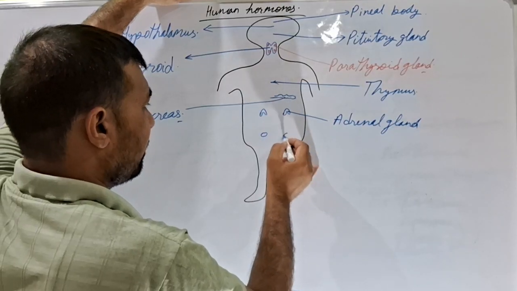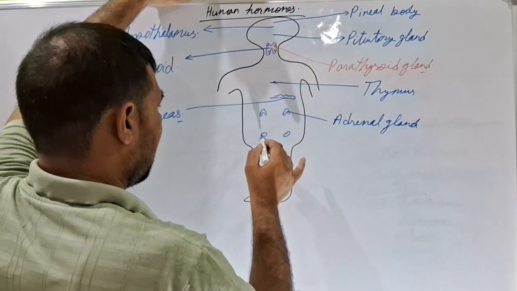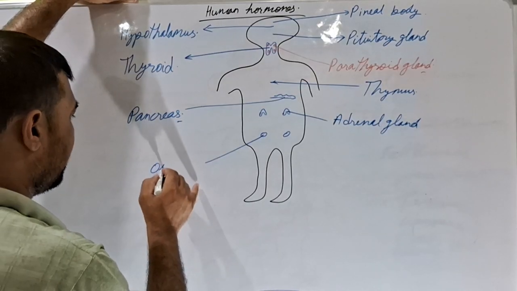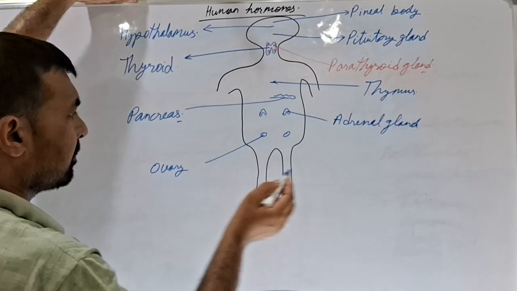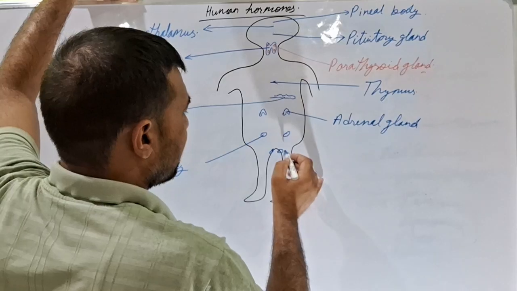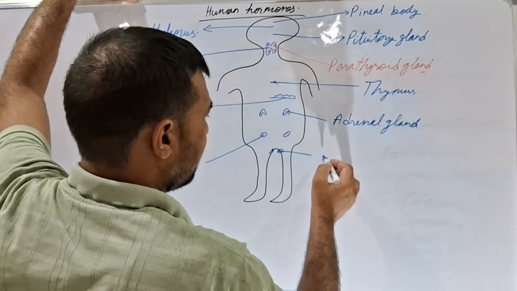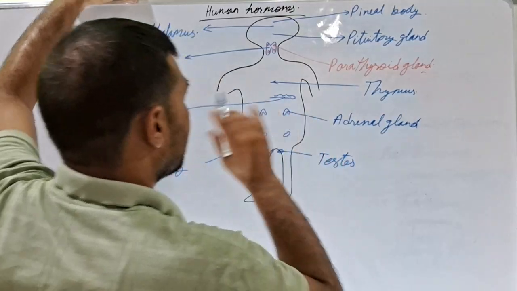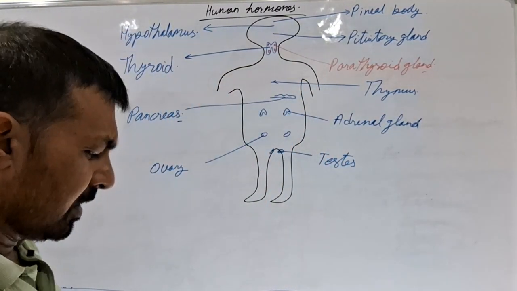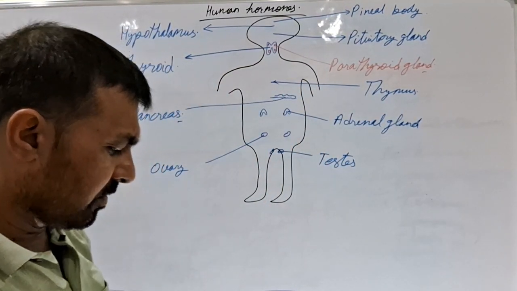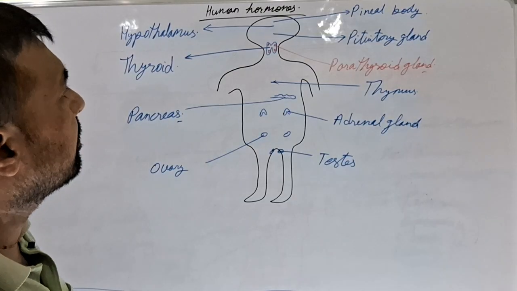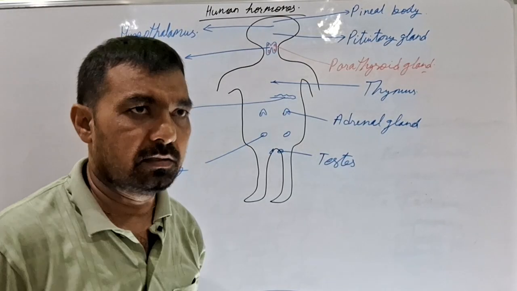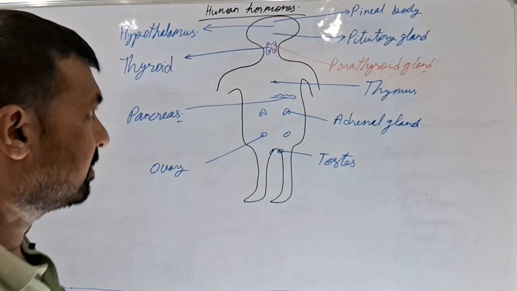Then, in case of females, the gland which is present over there is known as ovary. And in case of males, the gland which is present is known as testis. Basically, these are the glands which are present in the human body. Now, we will discuss one by one the products of these glands and the functions of their products, which are hormones.